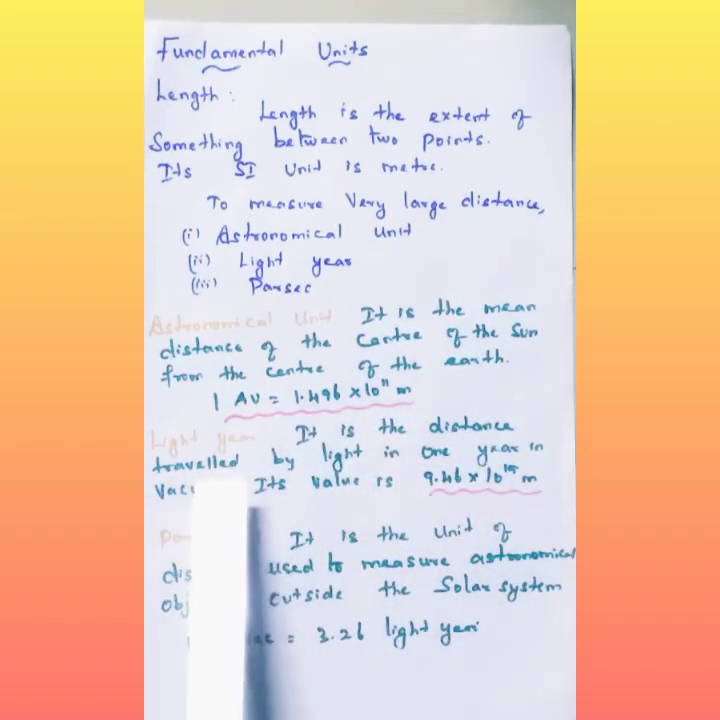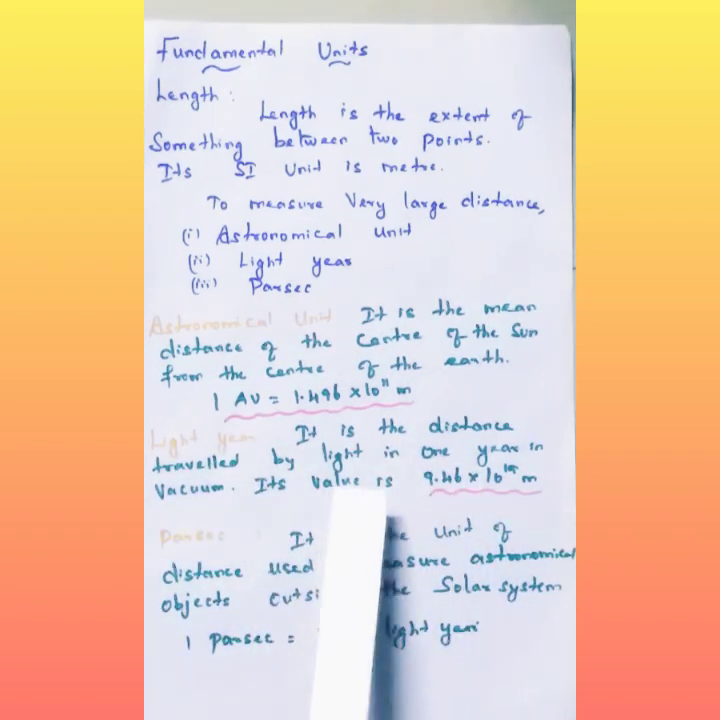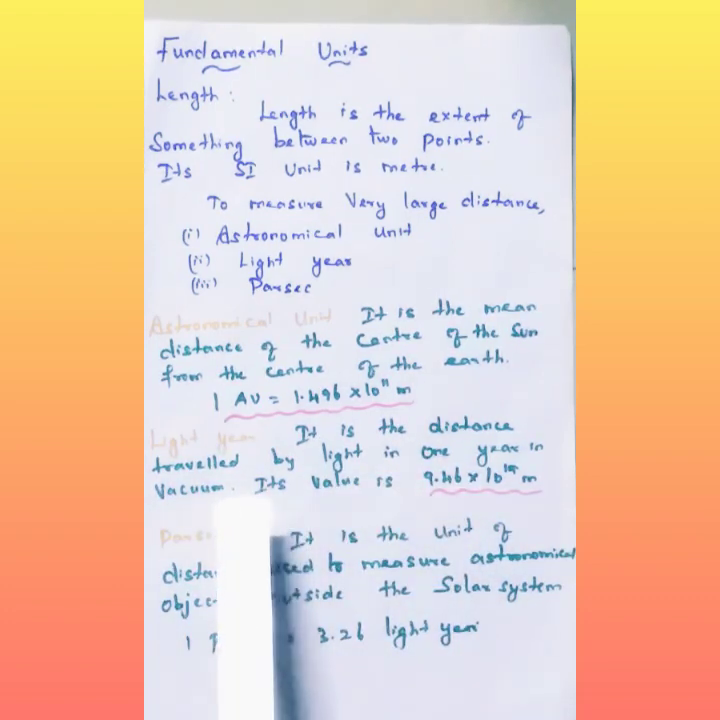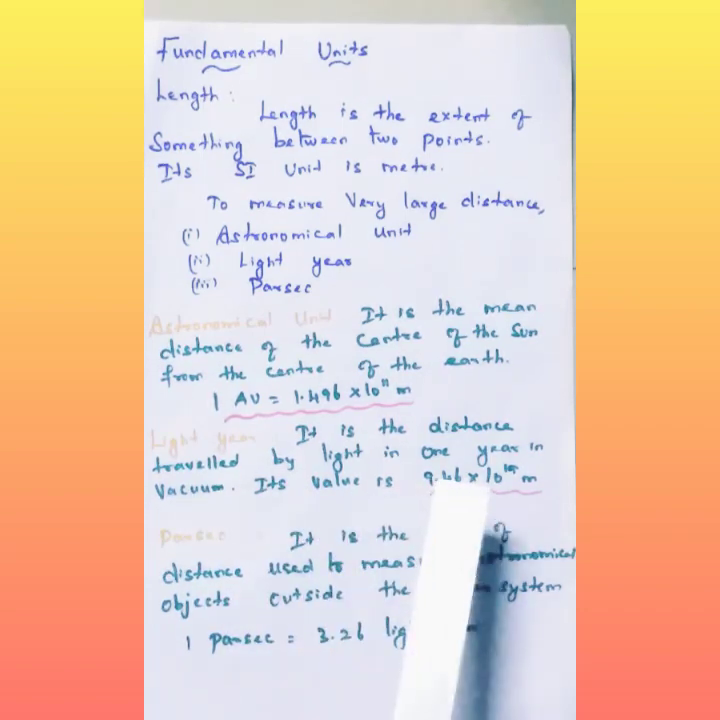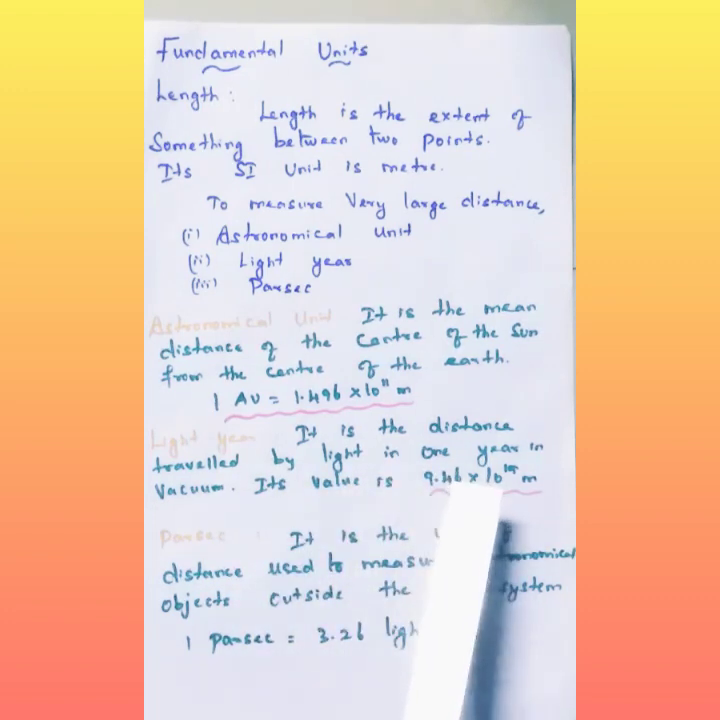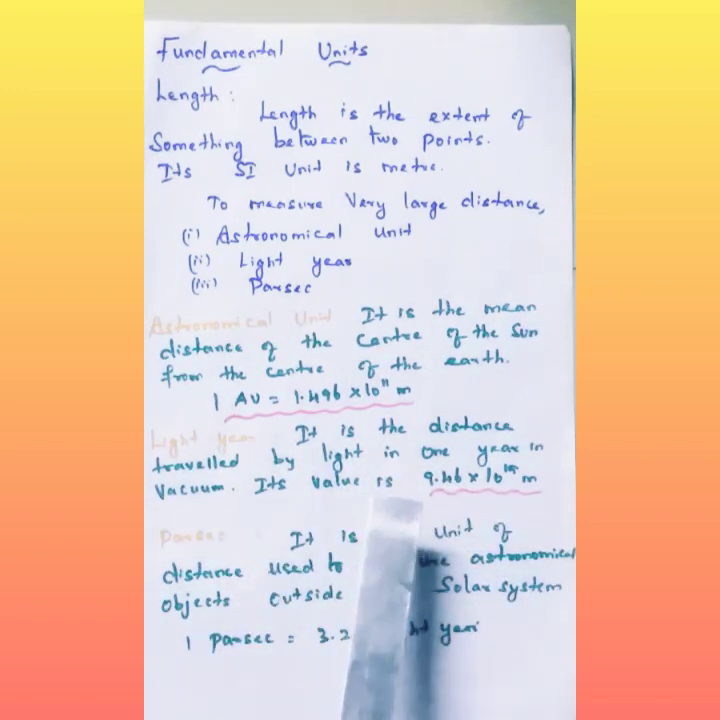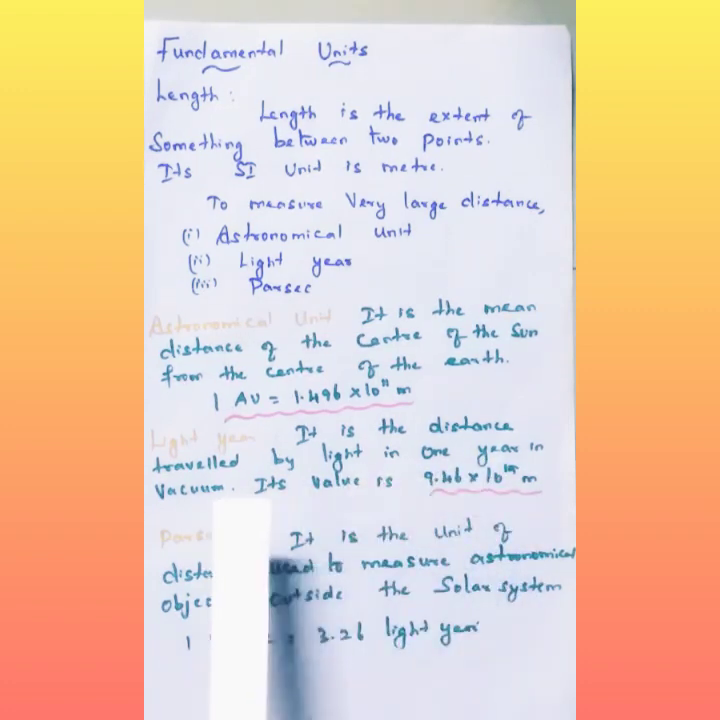Now, what do you mean by light year? What is 1 light year? It is the distance travelled by light in 1 year in vacuum. Vacuum means there is no air, there is absence of air. You have to keep this in mind: distance travelled by light in 1 year in vacuum.